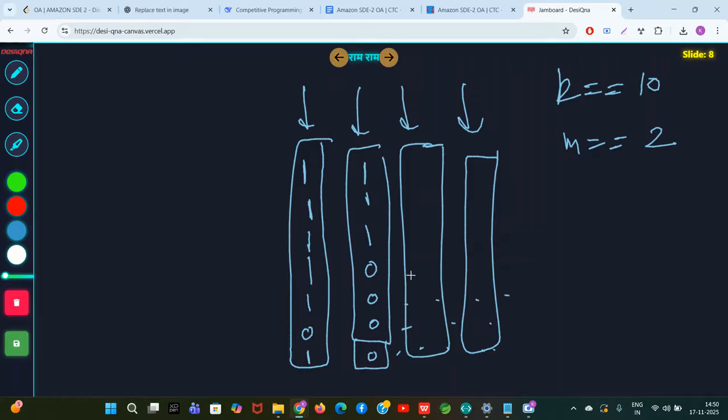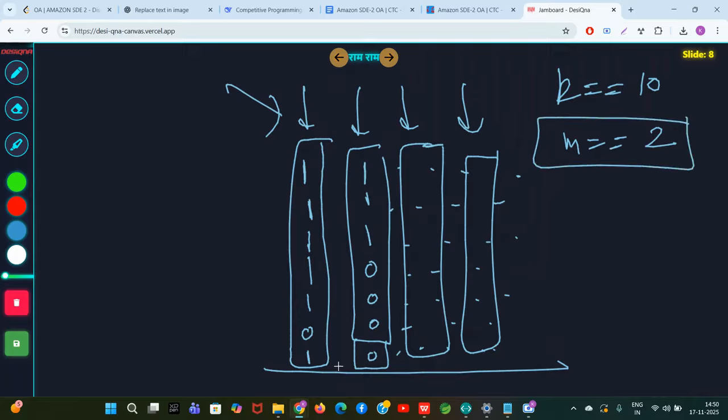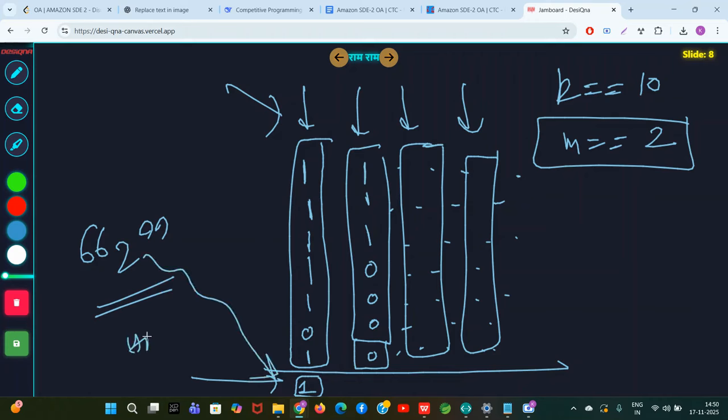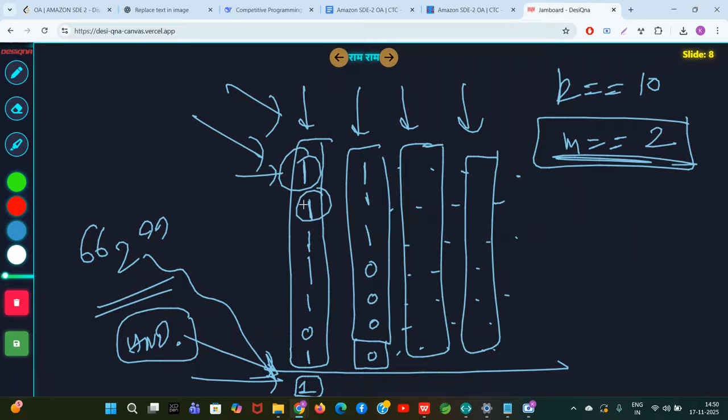Okay, so obviously you focus on the largest column because you want that in this largest column you are able to select two numbers such that their AND can come as 1. Okay, you want to select two numbers from the largest column such that their AND value can come as 1. Just focus on what I'm teaching. You want two numbers to have value 1, but you already have two.